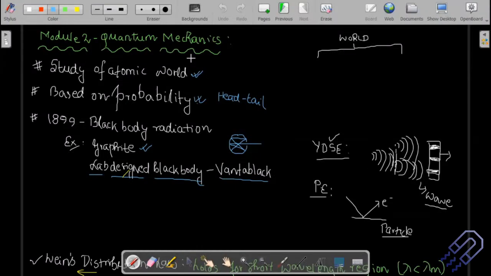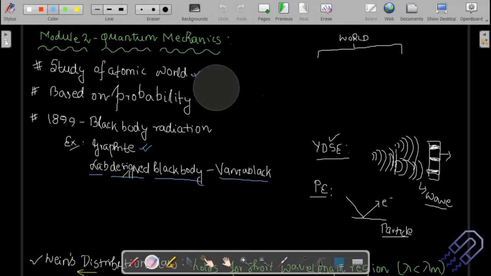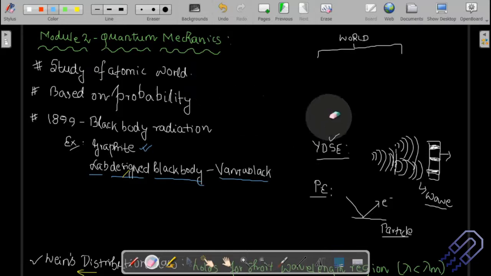Let's try to understand the importance of quantum mechanics, and why we want to study it. Before I start, let me give you a very brief idea of how the world is divided and which laws are applicable where. If we consider our day-to-day world, we can divide it into two sections. One is the microscopic world.